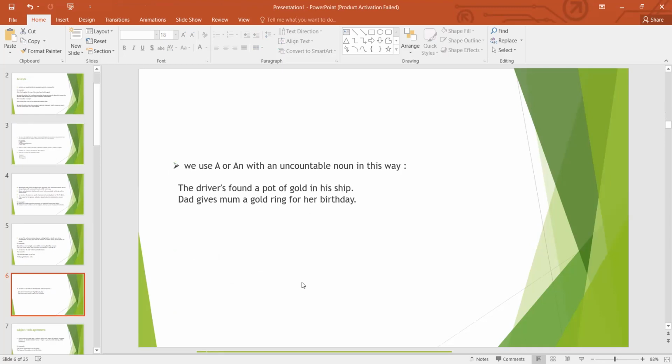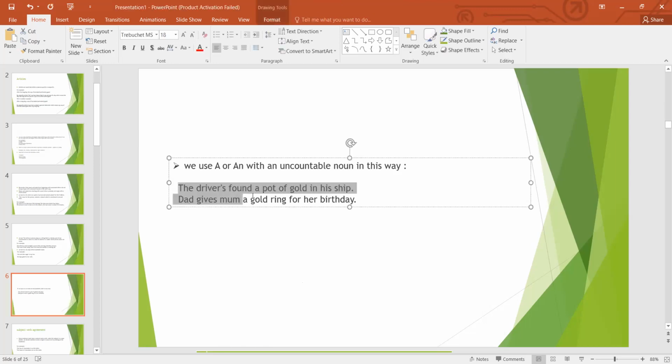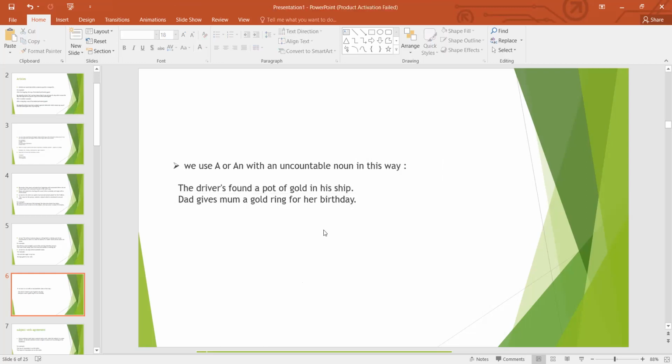So here's another slide. We use a or an with an uncountable noun in this way. There is another way that we can use a or an with an uncountable noun. How? The driver found a pot of gold in his ship. Okay, so here he mentions a pot of gold, which is countable. How? Because he mentioned a pot of gold. The gold which is in the pot, you can count. So that's why we use a. In that way, you can use a or an.